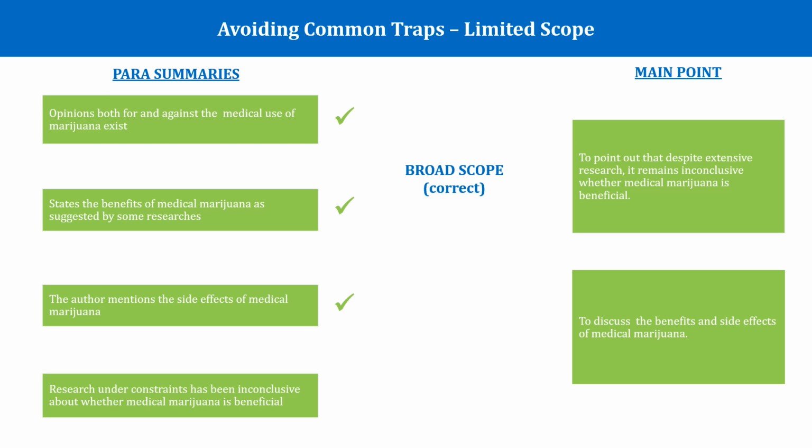But this main point does not cover what is being said in the last paragraph. It does not bring out the idea that research has proved inconclusive in deciding whether medical marijuana is beneficial or not. So, as a student, you should be aware that this kind of answer choice is what we mean by limited scope, and it is therefore incorrect.